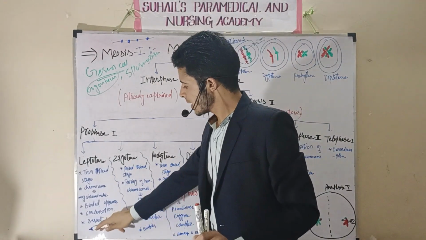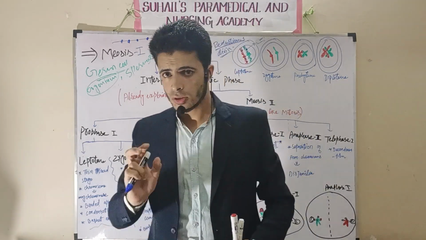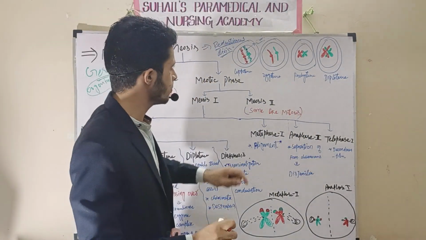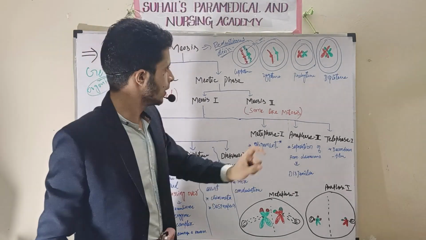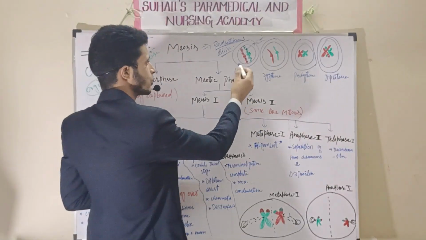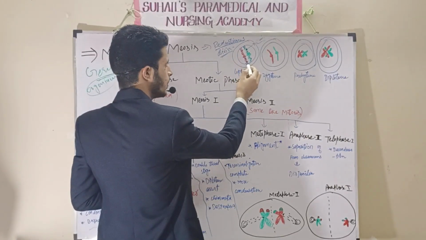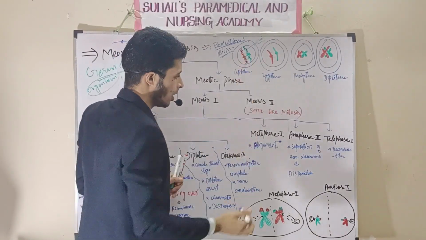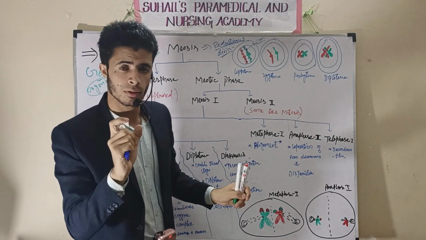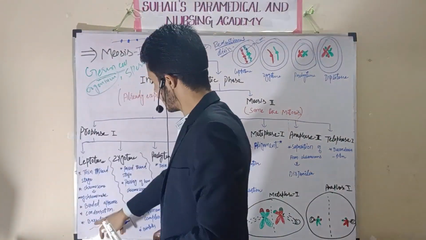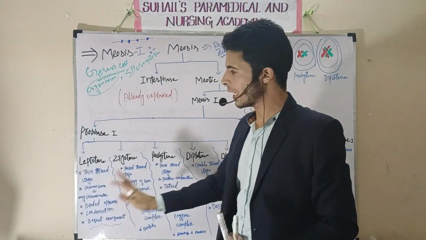It is also called the vacuole stage. Why is it called the vacuole stage? Vacuole means there will be an arrangement like a vacuole. See, this is touching the nuclear membrane, and this is also touching the nuclear membrane. When all the chromosomes touch the nuclear membrane, they form a bouquet-like arrangement, the vacuole arrangement.